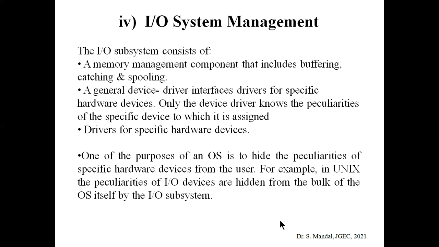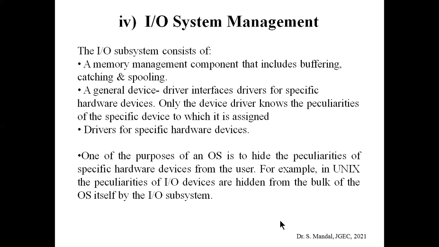For input output system management, the system must include a memory management component that includes buffering, caching, and spooling. Obviously, whenever the output is obtained for a process, it should initially be stored in the main memory. That means we need a buffer, and after that we write it into other storage. Next, we require a general device driver interface.